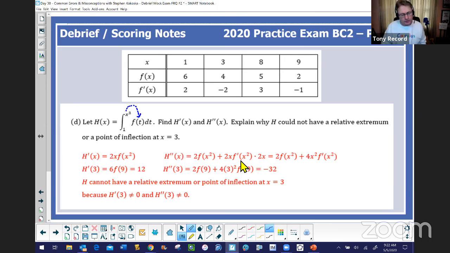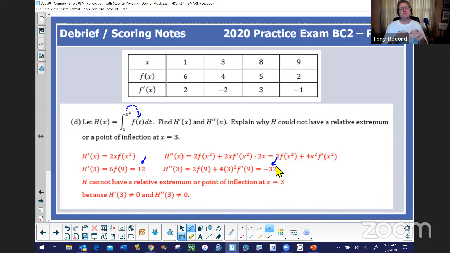At that point, you can choose to simplify this, but you don't really have to. You could rearrange some things, multiply the two x's together, but this is still going to be serviceable. This is going to be acceptable. And at this point, you just springboard into actually evaluating both of these at the value of 3. You'll be pulling some values from the table. That's going to be very important. And you'll notice that you'll get results of 12 and negative 32.